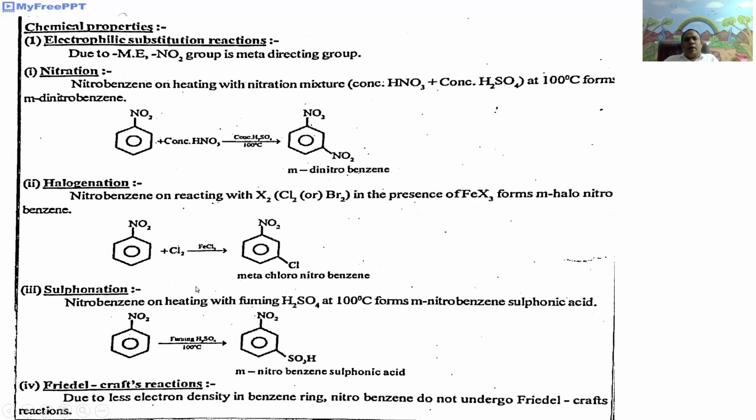But during the electrophilic substitution, due to the minus mesomeric effect of the nitro group, in the obtained canonical structures, the ortho and para carbons are electron deficient, which means the meta carbon is electron rich.